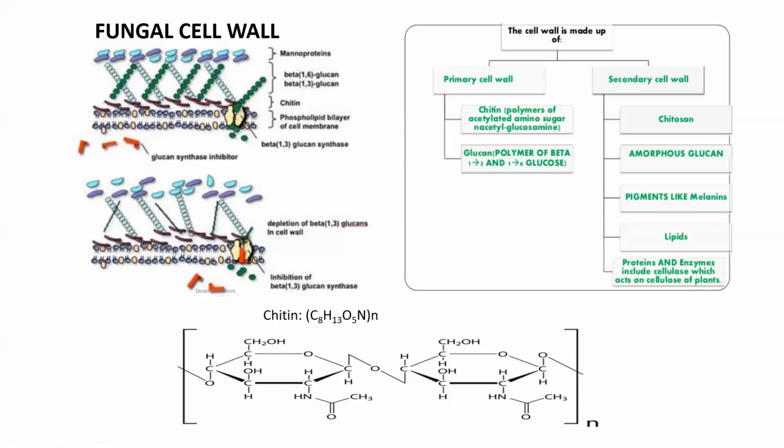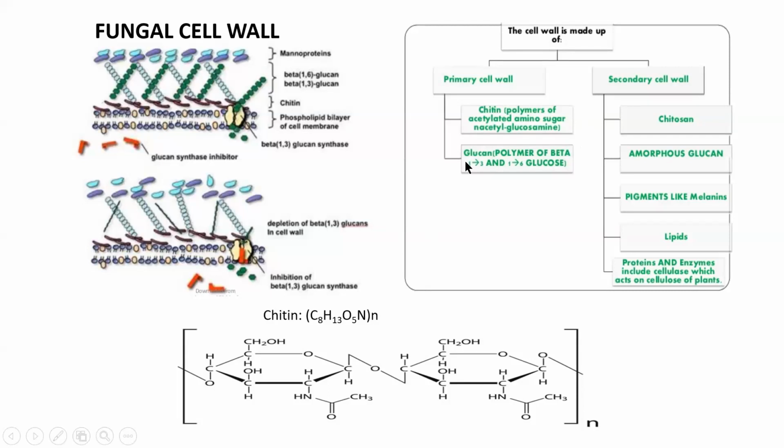So polymer means what? Many monomers, say 1,000 monomers of N-acetyl glucosamine, joined together make a polymer. That is what is called chitin.